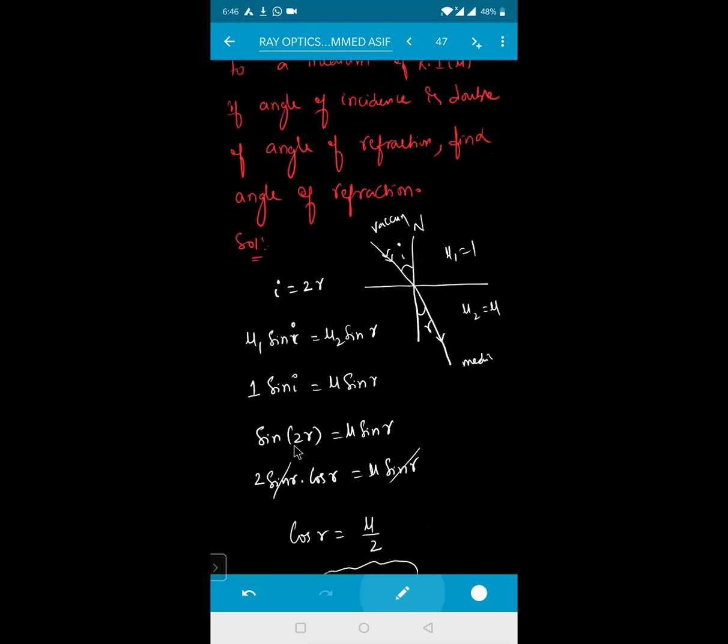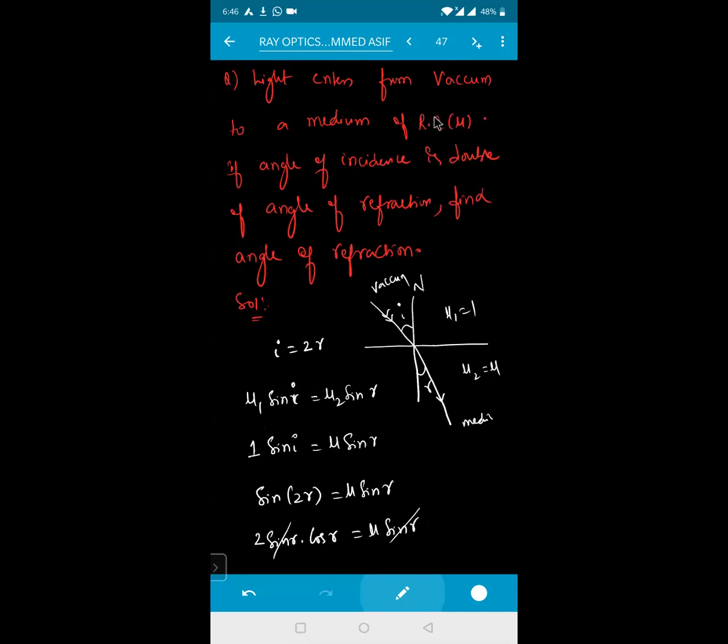See the question once again. If the light is entering from vacuum to a medium of refractive index mu, and the angle of incidence is doubled, I is equal to 2 times R, given in the problem. I'm applying Snell's law. So mu1 into sine I is equal to mu2 into sine R. Mu1 is 1, sine I is I, mu2 is mu, sine R is R. I value is given as 2R, so I'm substituting that value here. Sine 2R I'm writing using this formula: sine 2 theta is equal to 2 sine theta into cos theta, basic mathematics.